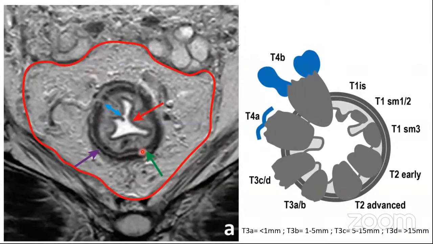Okay, so this green arrow is the inner circular layer, and this purple arrow is marking towards the outer longitudinal layer. And these two layers are separated by a thin film of adipose tissue. So here you see, if the tumor is only involving the inner circular layer, it is labeled as T2 early. And if it is extending to involve the outer longitudinal layer as well, it becomes T2 advanced. Next is when the tumor goes beyond the muscularis.